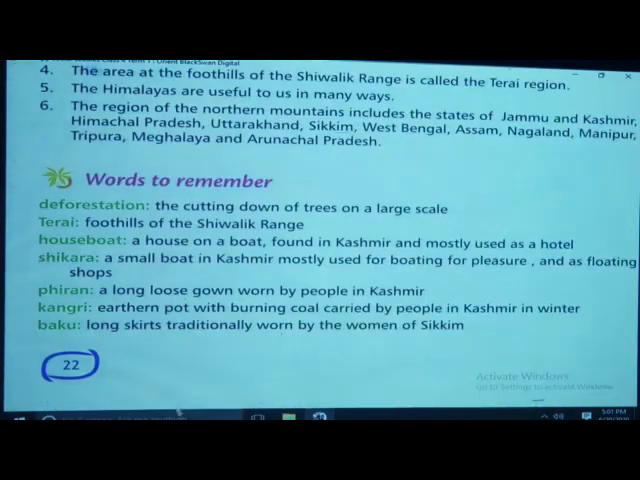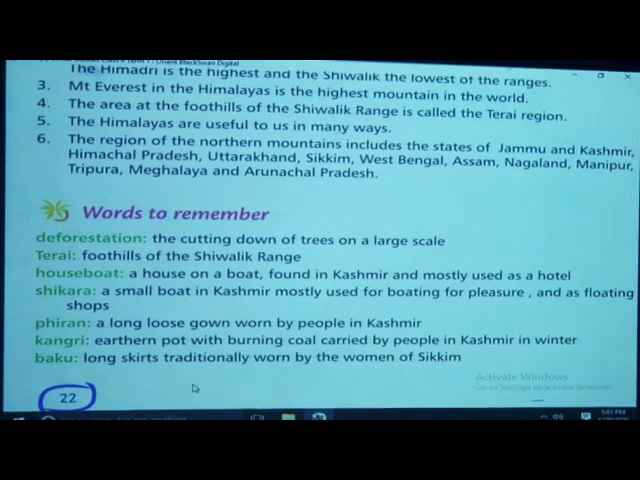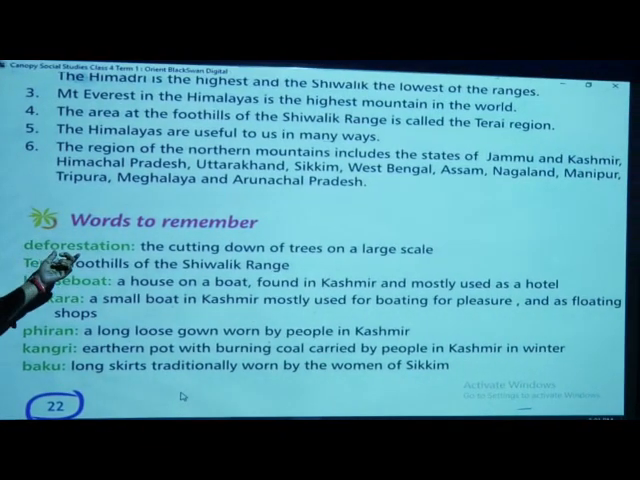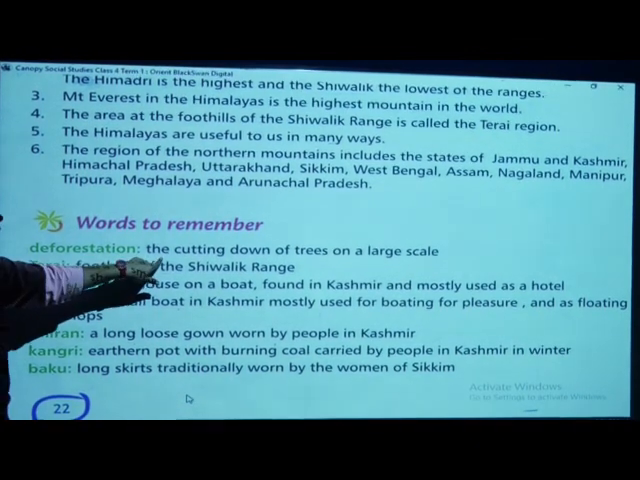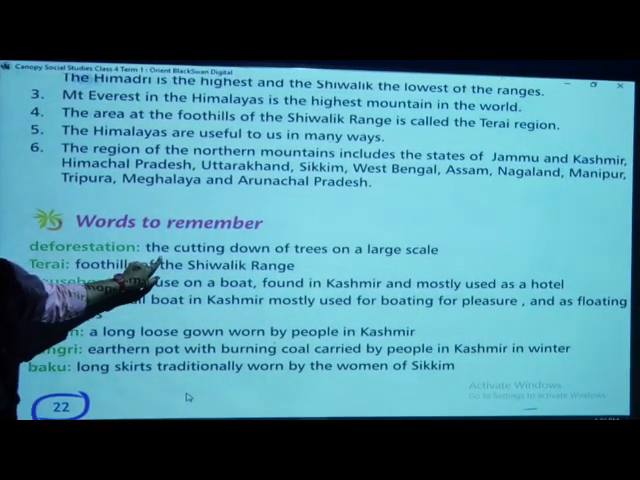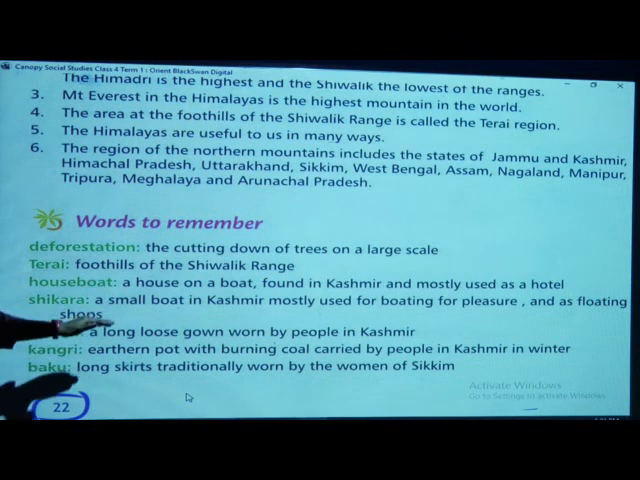So, what are the things we have to remember? Deforestation is the cutting down of trees on a large scale. Terai means the foothills of the Shivalik range. Houseboat is a house on a boat found in Kashmir and mostly used as a hotel or shops.